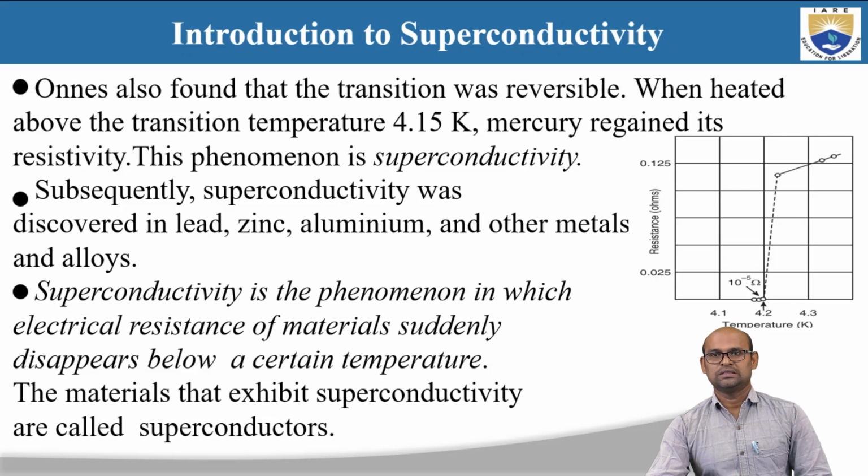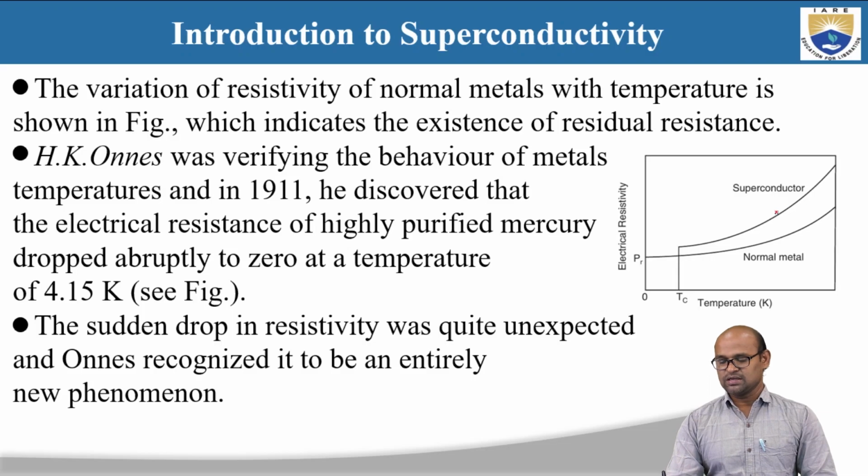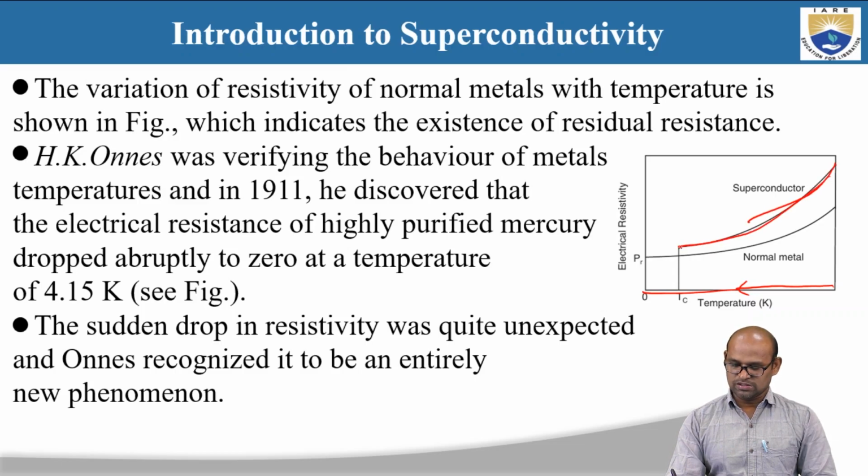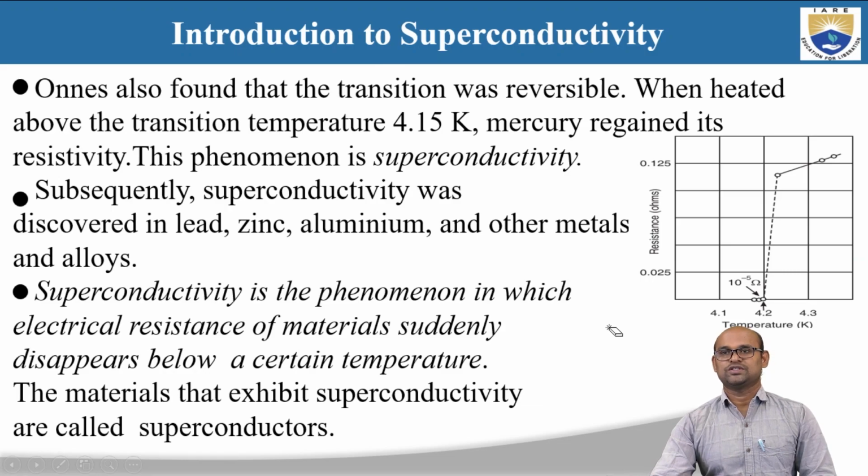Onnes also found that the transition was reversible. As you decrease the temperature, the material becomes a superconductor, going from the normal state to the superconducting state. But as you increase the temperature from 0 Kelvin, the material will again go from the superconducting state to the normal state. So the transition between the superconducting state and the normal state is a reversible transition. That is what Onnes observed in his experiment.